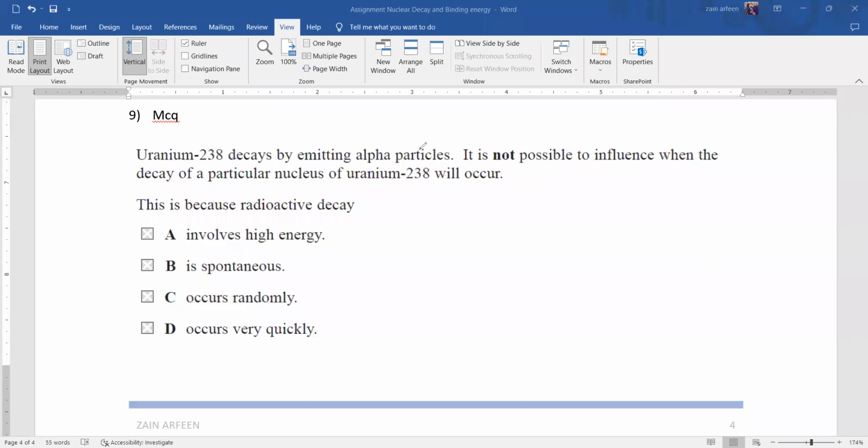Uranium-238 emits an alpha particle and we cannot influence it. If a reaction or process happens by itself and is not affected or triggered by external factors, we call it spontaneous. So radioactivity is spontaneous and random. If the question was about not being able to predict which will be the next radiation, then we'd select random. But as I mentioned, it is impossible to influence, which means it is spontaneous.